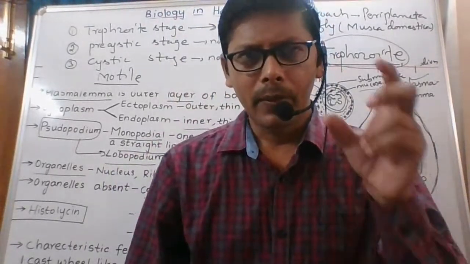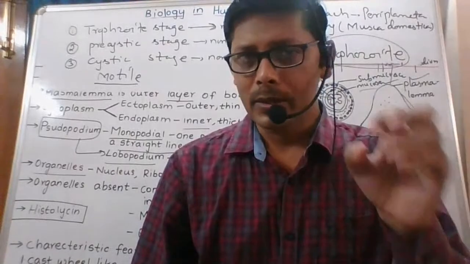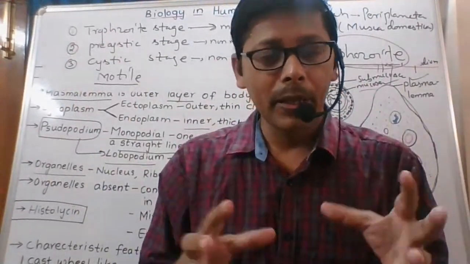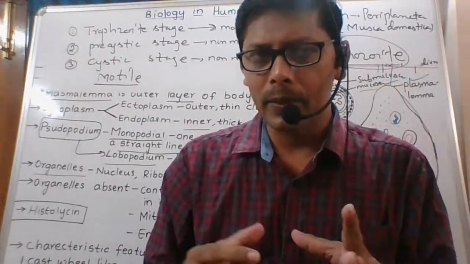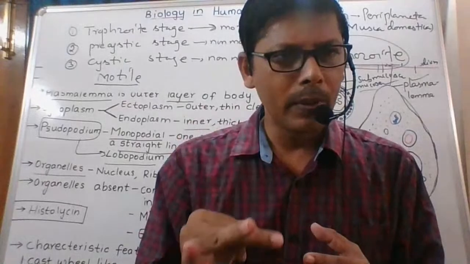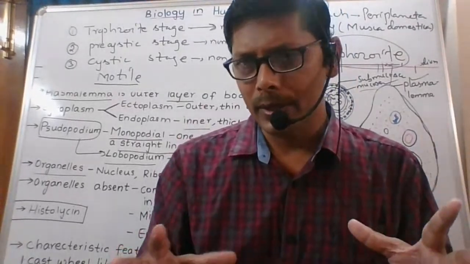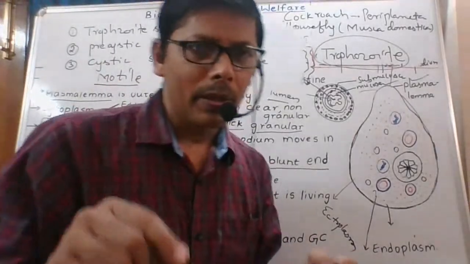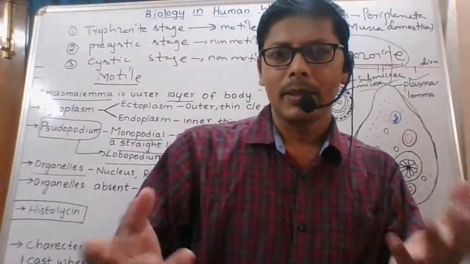This evening your work is to learn the structure of trophozoite. I will tell you some more 2 marks questions at the end of this topic. Read the 4 marks question, and the 2 marks I will tell you at the end of this lesson. You have to write that 4 marks answer and send it to that number.